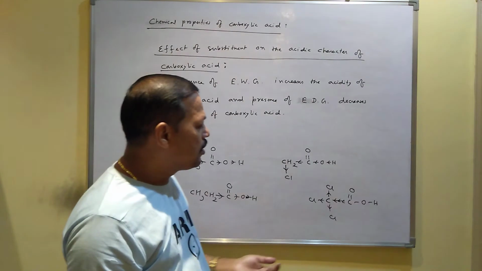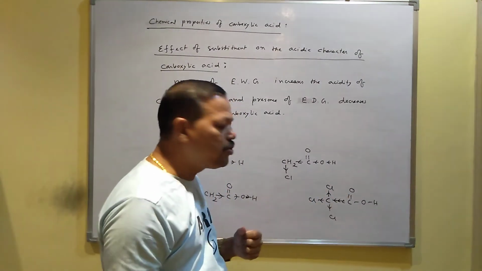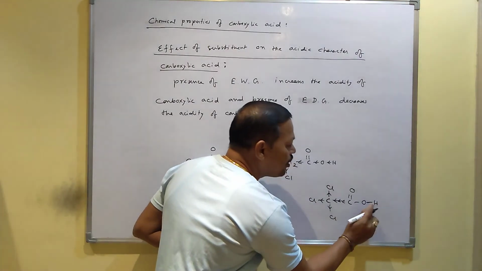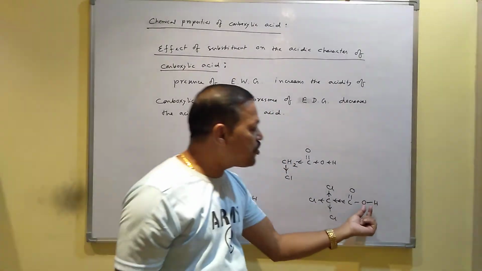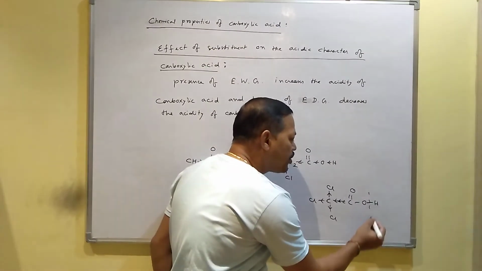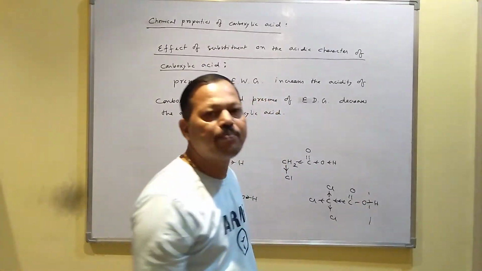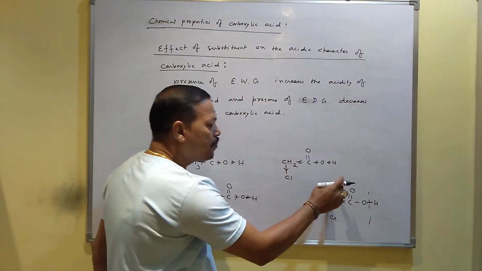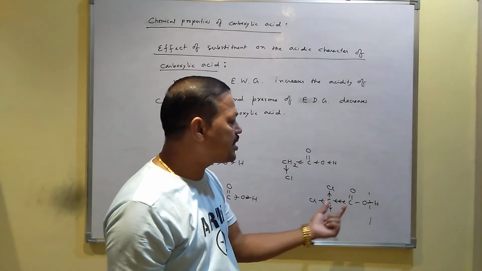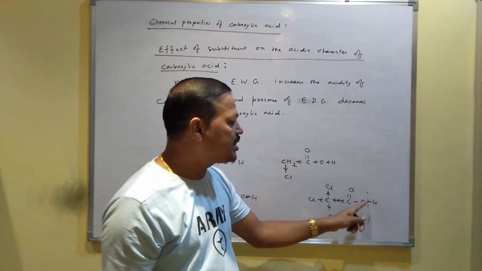Ultimately, when all 3 chlorine atoms withdraw electrons, the electron density on this side keeps decreasing. And when the electron density decreases, the bond becomes weak. You can break the bond easily. I mean, you can release hydrogen easily. That is why, as the number of withdrawing groups increases in your carboxylic acid, the acidity will be more.